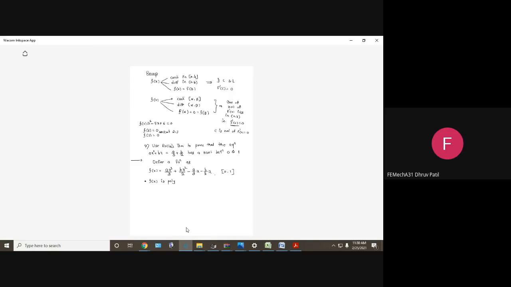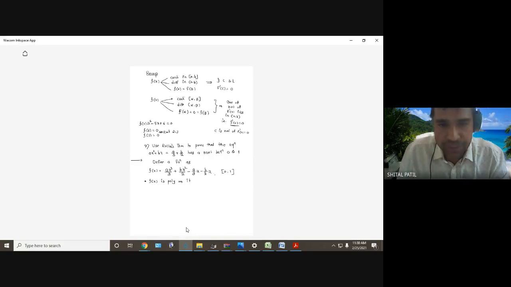Sir, how to consider it is open or closed? No, for the continuity, closed interval is required. For the differentiability, open interval is required. Okay, sir. So right, f of x is a polynomial, and therefore it is continuous in closed interval 0, 1.